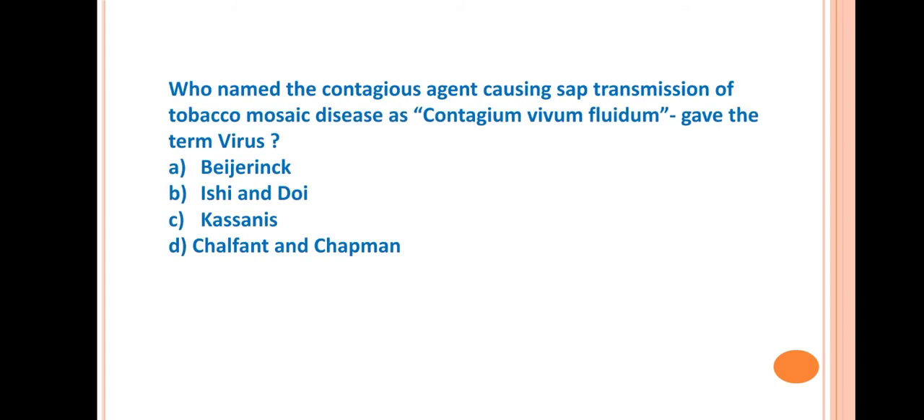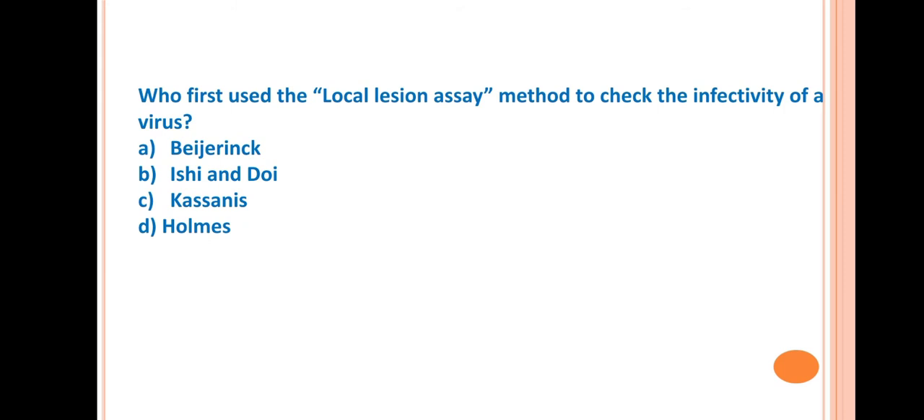Next question is, who named the contagious agent causing sap transmission of tobacco mosaic disease as Contagium vivum fluidum and gave the term virus? Answer is Beijerinck. So the contagious agent of TMV was called Contagium vivum fluidum by Beijerinck, and he gave the term virus. Next question is, who first used the local lesion assay method to check the infectivity of a virus?